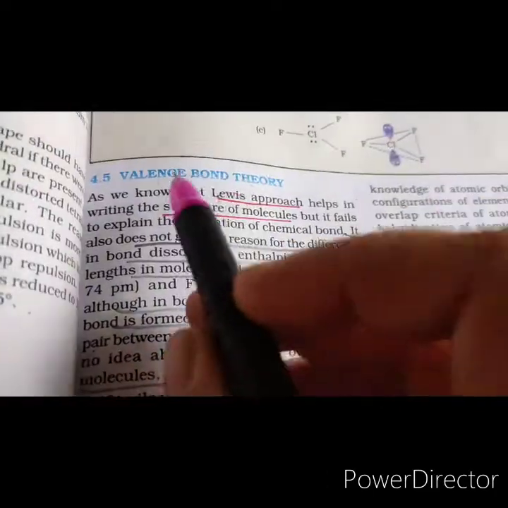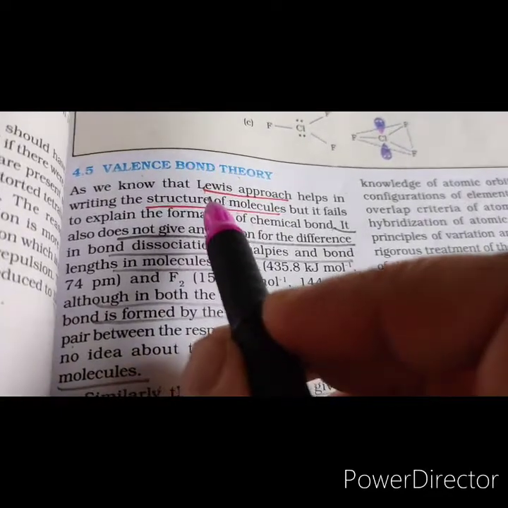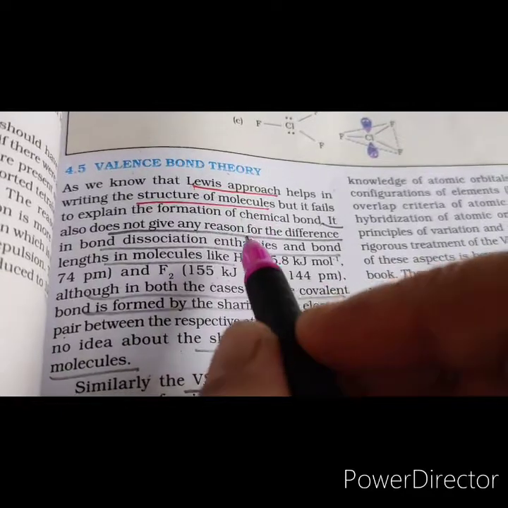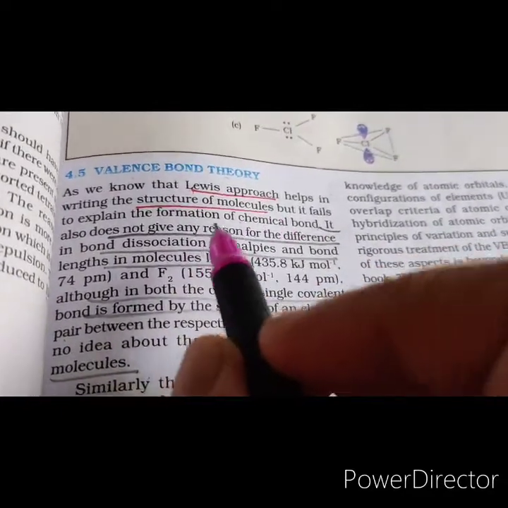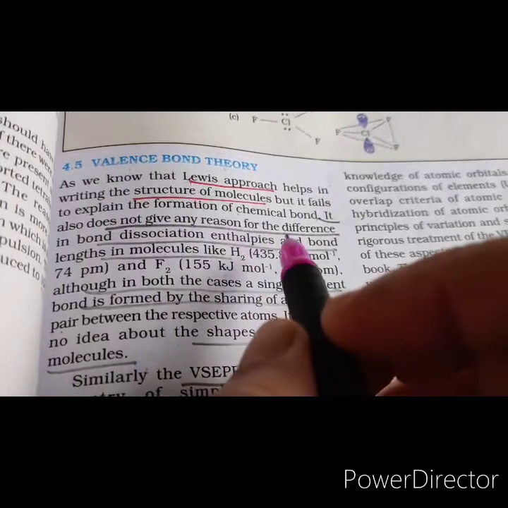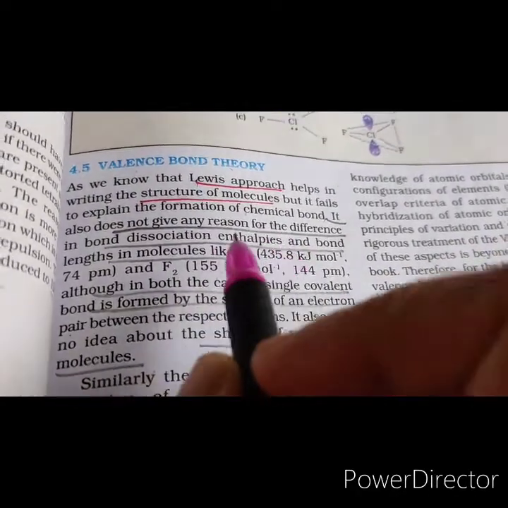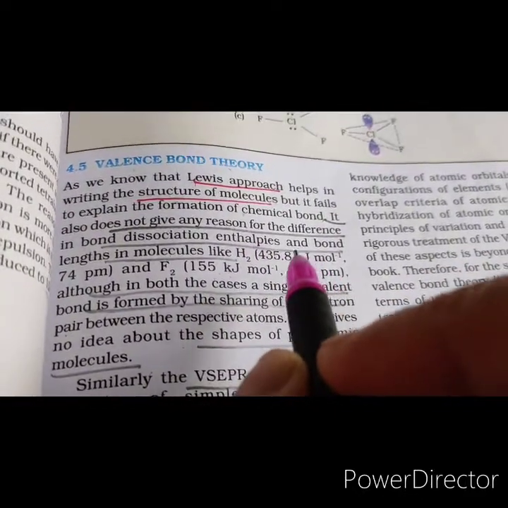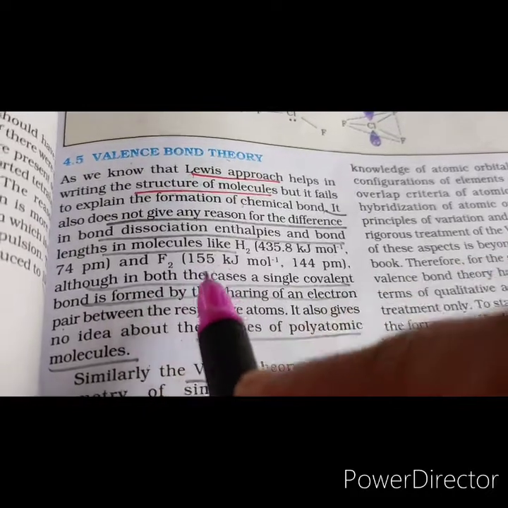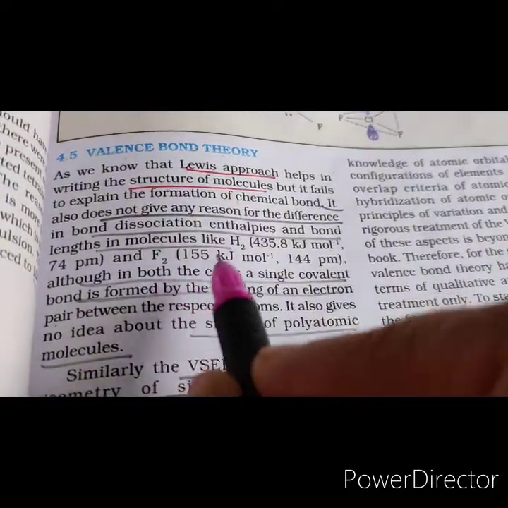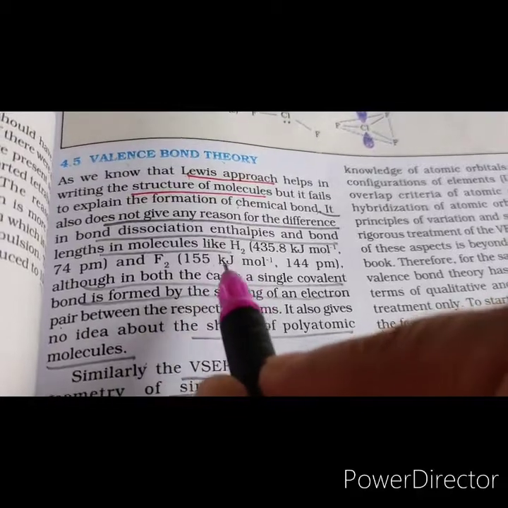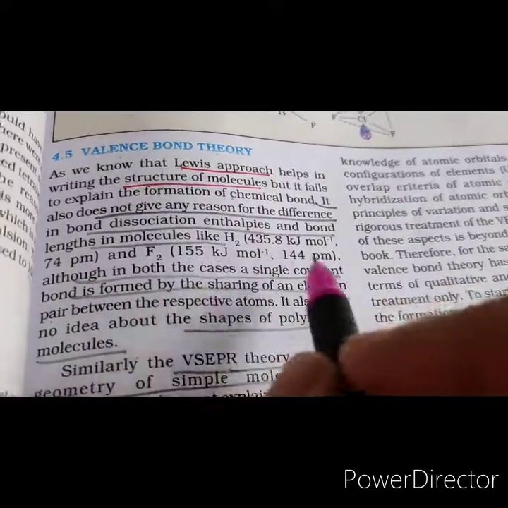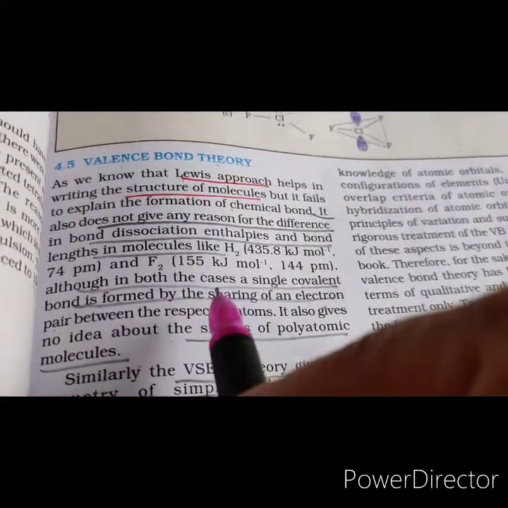shape. Valence bond theory. The simple concept of covalent bond formation as a result of sharing of electrons does not provide any clue regarding the forces that operate between the atoms. It also does not tell us why there is a difference in the bond dissociation enthalpies and bond lengths in different molecules. For example, take hydrogen and fluorine. Both have a single covalent bond, but their bond dissociation enthalpies are different, as well as their bond lengths.